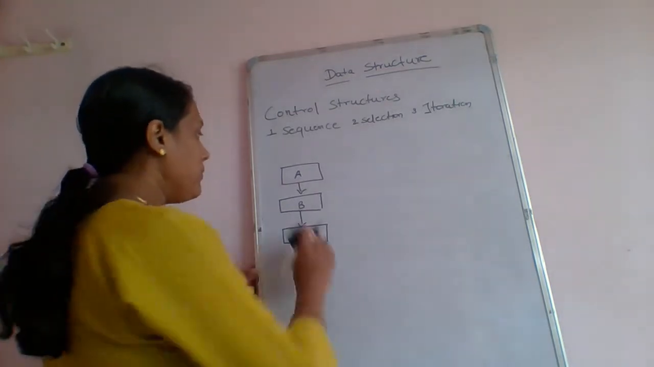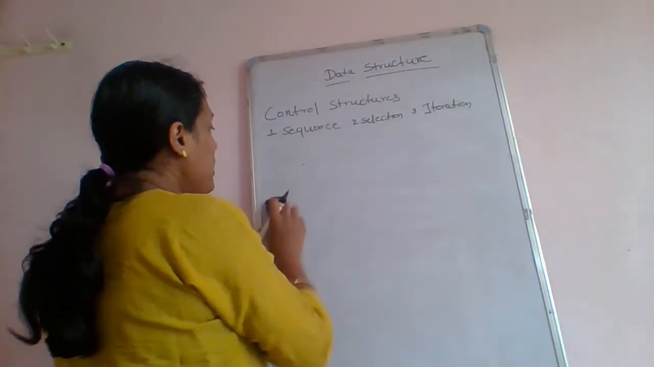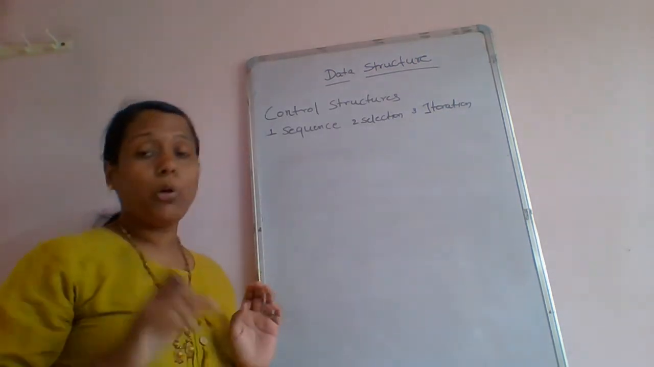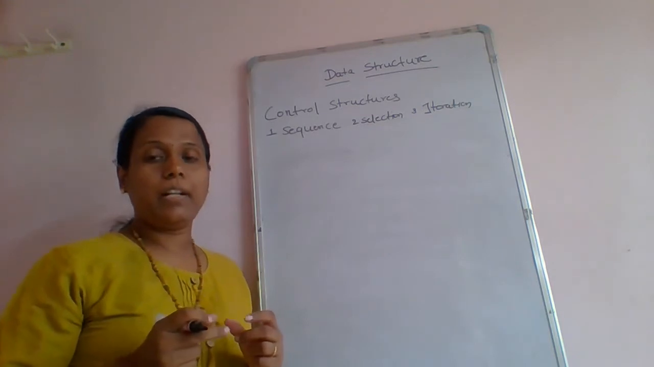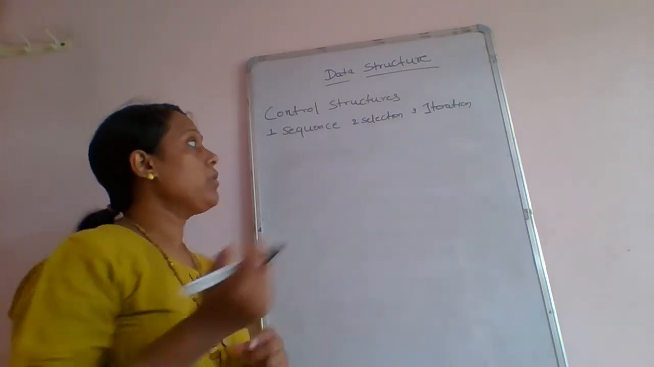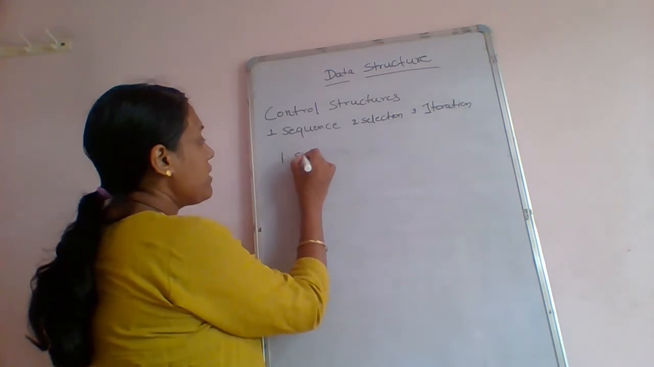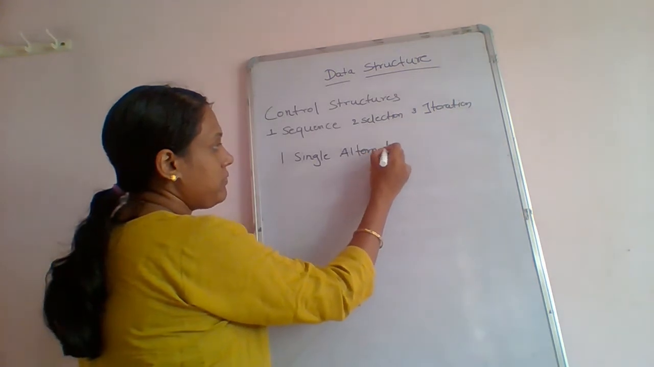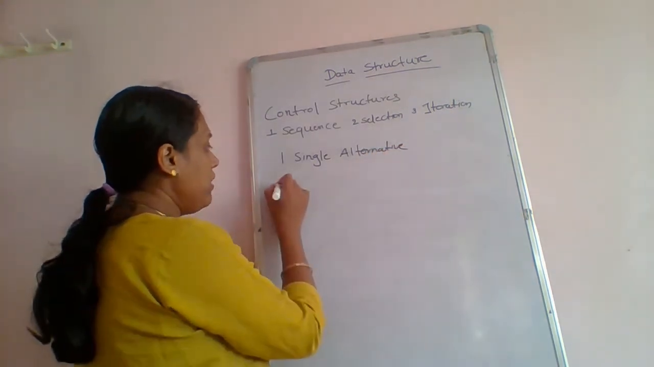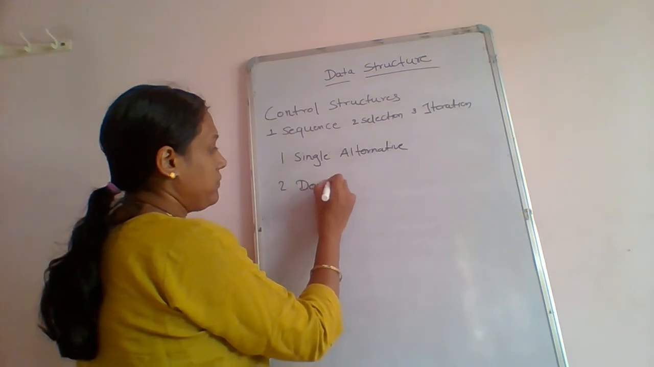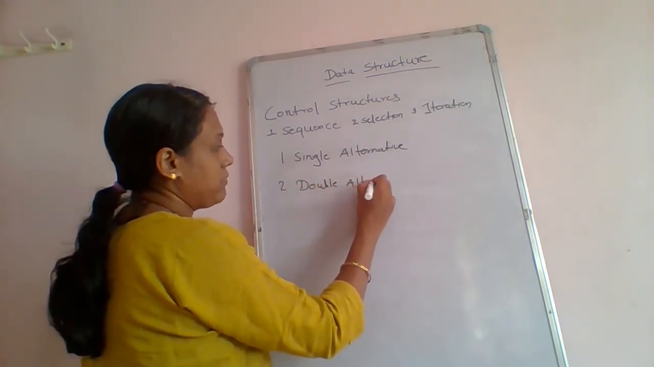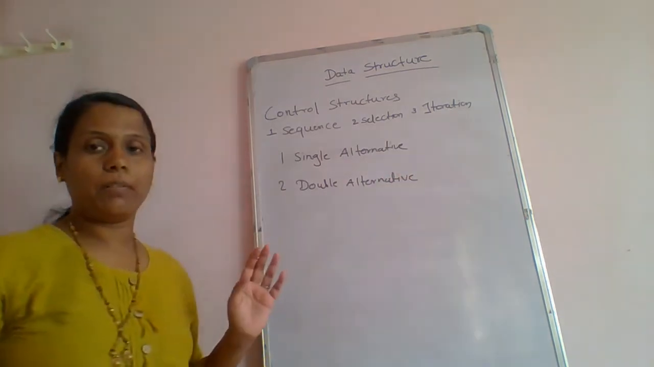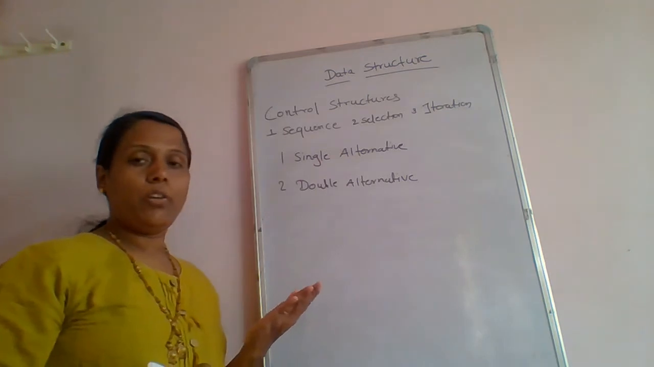The next one is the selection logic. As the name suggests, it will select a particular module based on a particular logic. It is called a selection logic. This logic is of two types. The first one is the single alternative and the second one is called the double alternative. Again, which selection structure you select depends on the logic of the program.